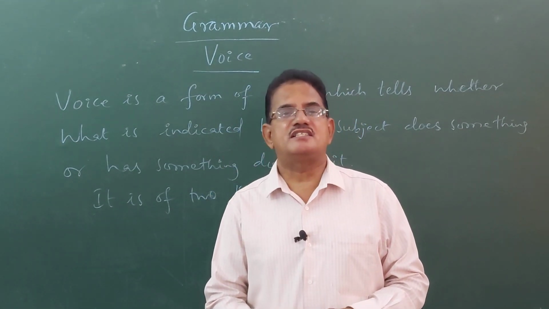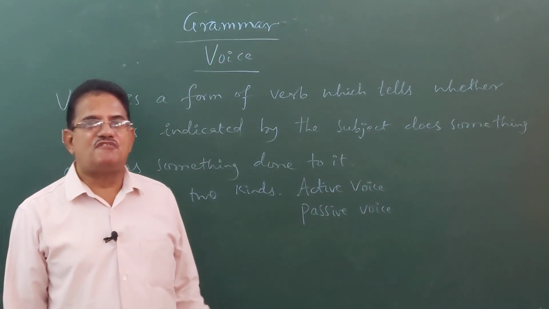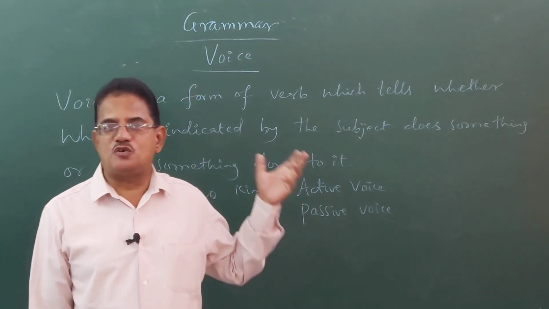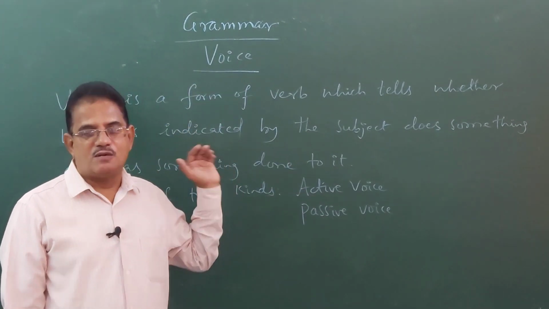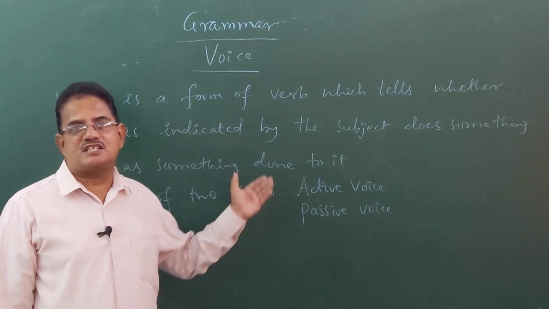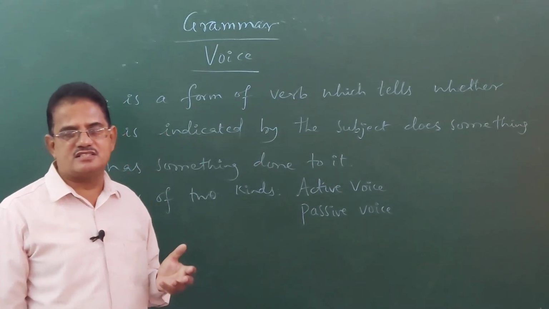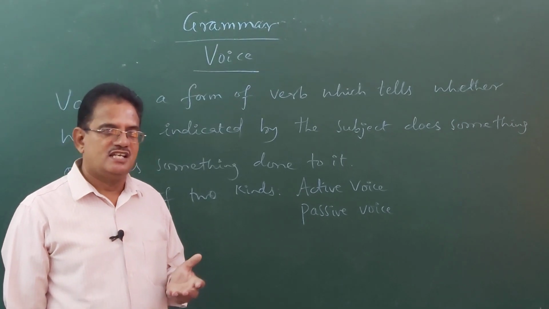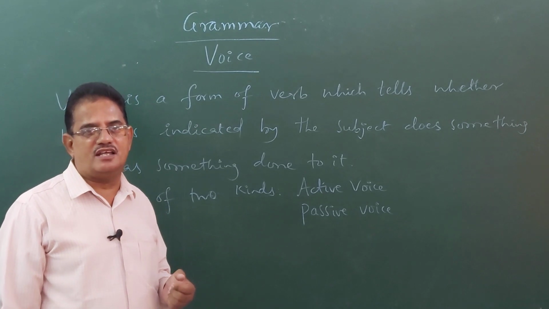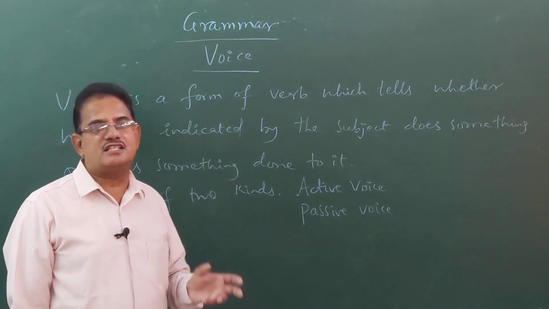Voice can be defined as a form of verb, that's all. Voice is a form of verb which indicates what is denoted by the subject. Suppose in a sentence, we find a subject, a verb, an object. Like this, 3 main parts are there generally in the sentences. In the subject's place or object's place, as I told you several times earlier, there must be either a noun or a pronoun.